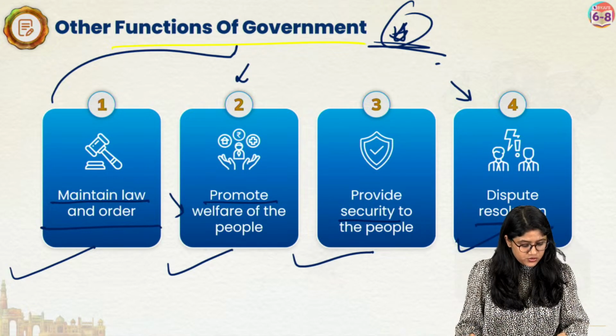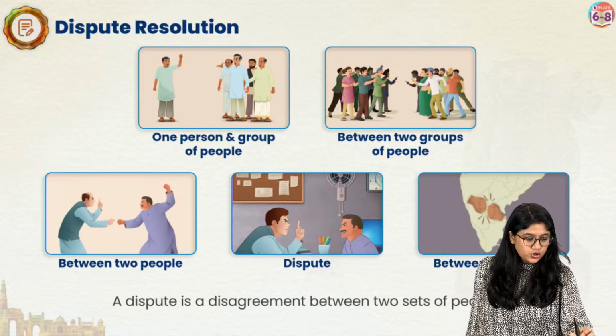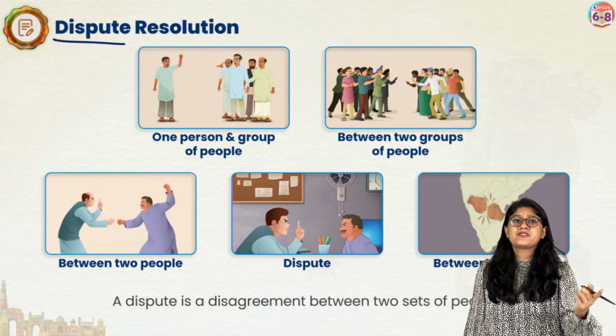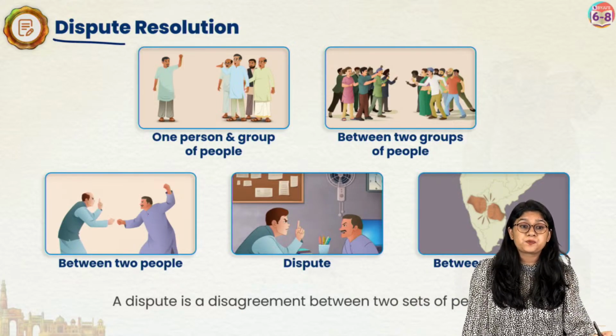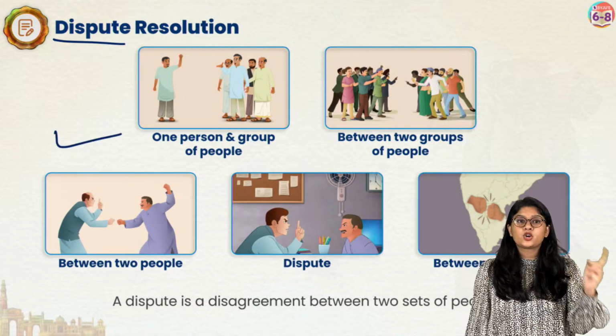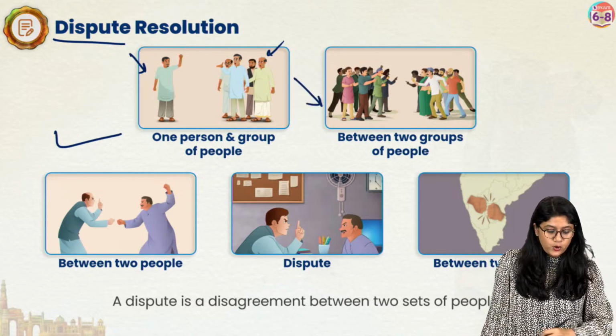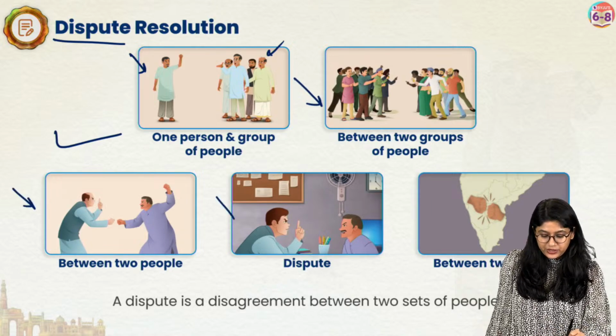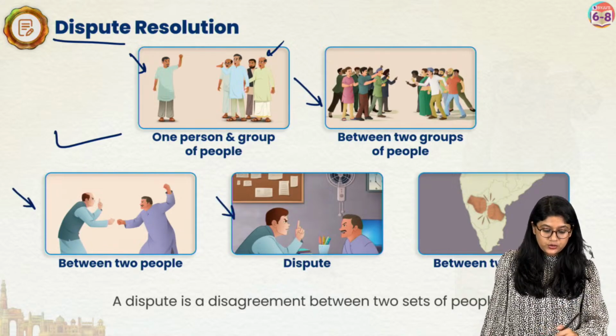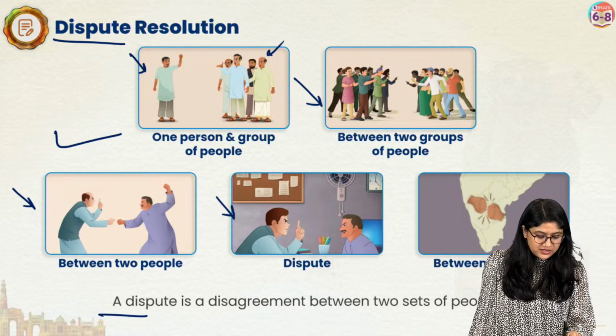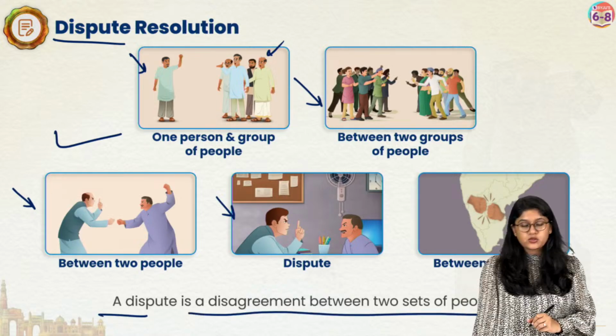Okay, so here everyone, this is what we have. The government plays a very important role in resolving the disputes between people and groups. If there is one single person against a group, between two different groups, between two people, between two states all together. A dispute is a disagreement between two sets of people.